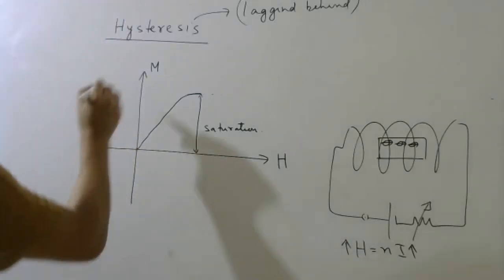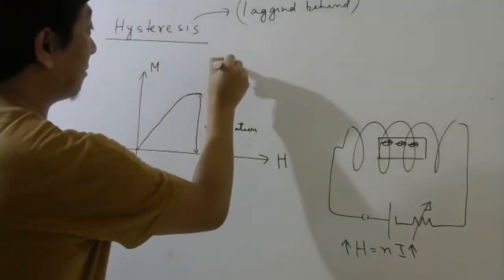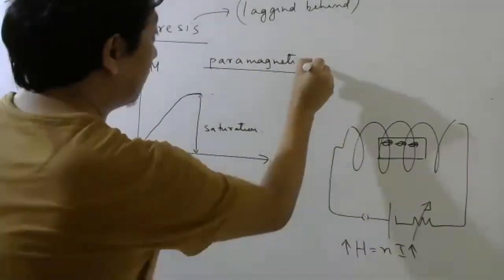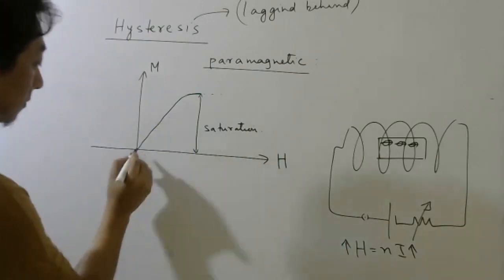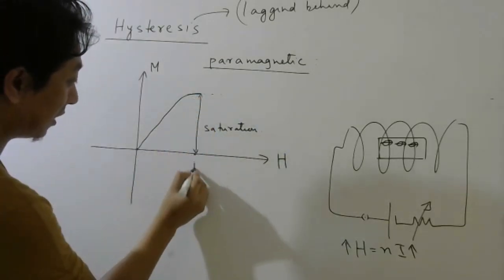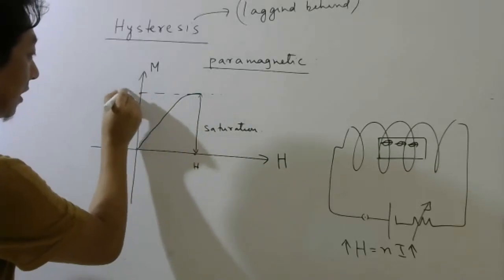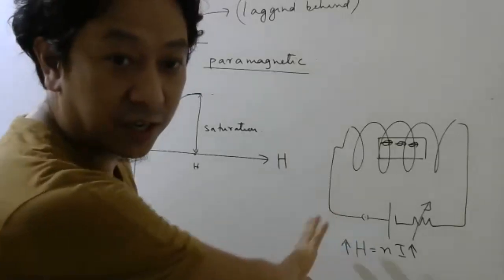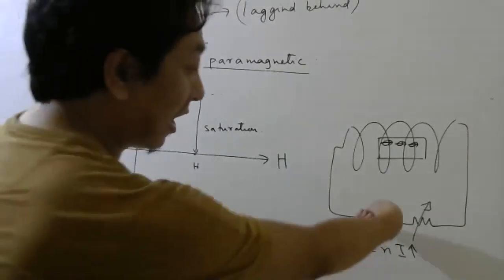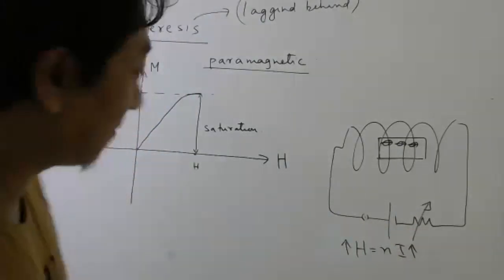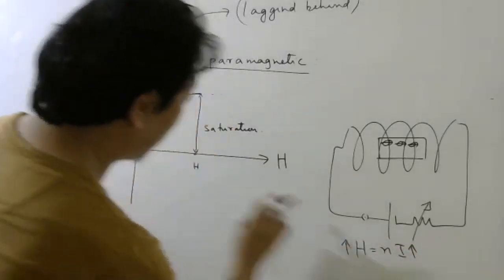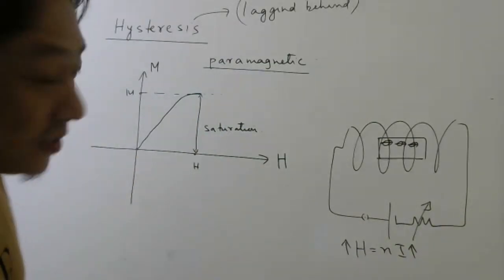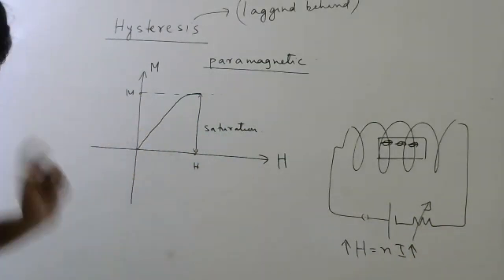Now listen carefully. If it is a paramagnetic material, H has reached till here, M has reached till here. Now what I will do, I will reduce the current. I will reduce the current using this variable resistance, and I'll make it 0. So if I make the current 0, this H will also come back to 0. For paramagnetic material, you will see this M will also become 0.